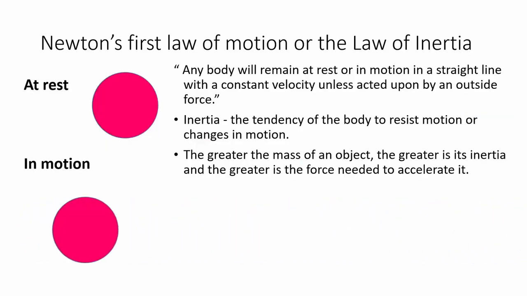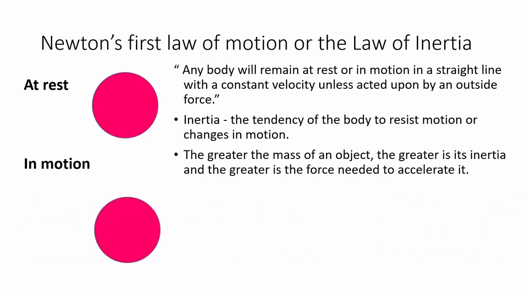The first law of motion, also called the law of inertia, can be stated that any body will remain at rest or in motion in a straight line with a constant velocity unless acted upon by an outside force. So a body like a particle remains at rest until it is changed by an external force. Similarly, a body in motion remains in motion unless it is stopped by a force or changes its direction.